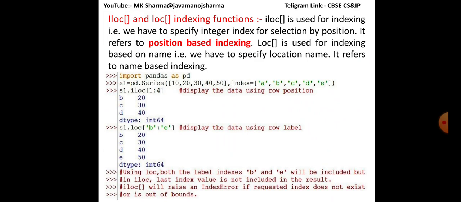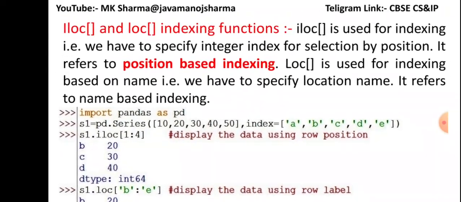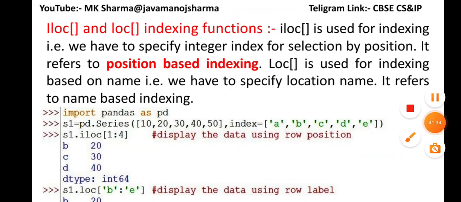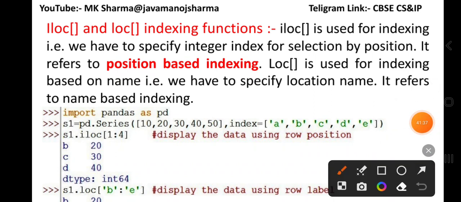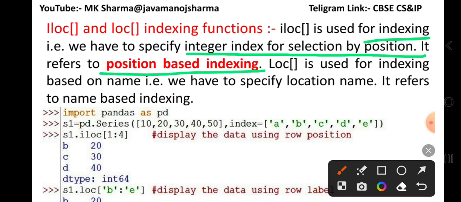Now we have to discuss ILOC and LOC. These are two very important concepts of series. ILOC is used for indexing, that is, we have to specify an integer index for selection by position. It refers to position-based indexing. While LOC is used for indexing based on names, that is, we have to specify the location name. It refers to name-based indexing.